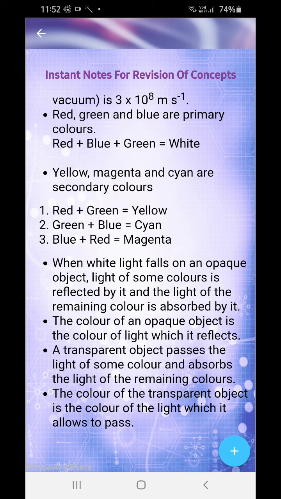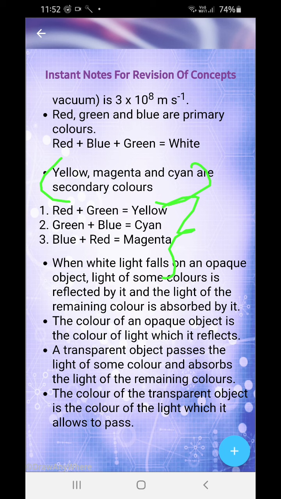Yellow, magenta, and cyan are secondary colors. Now please mark these equations. Red plus green is yellow, green plus blue is cyan, and blue plus red is magenta.